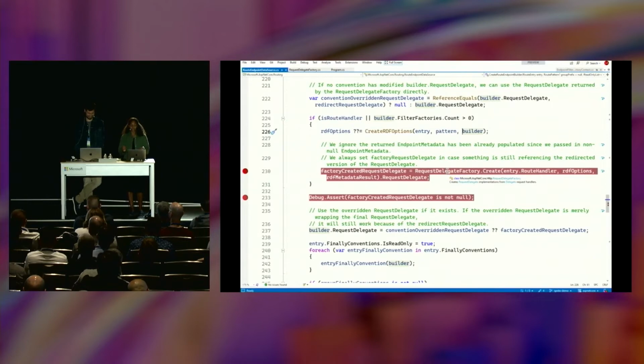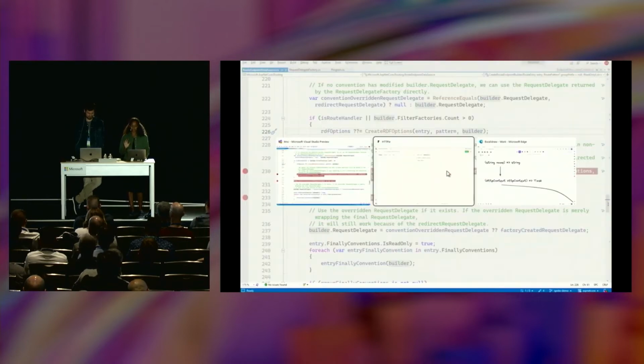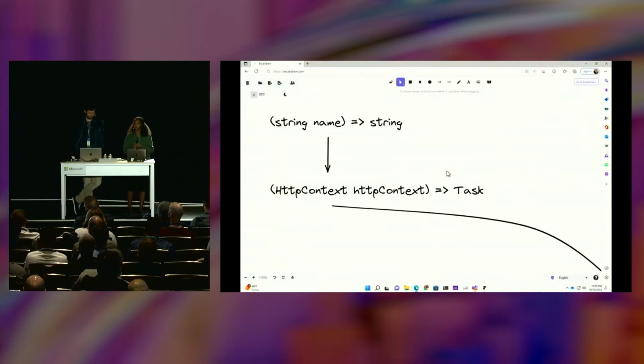Before we dive into the code, I wanted to really quickly segue into another Excalidraw that I created that'll give us a mind map to work with as we explore the code of the request delegate factory a little bit further. So again, what's it responsible for? It takes a delegate that looks something like this. This is the signature for my handler. It takes a string called name and returns a string. And I expect it to spit out a request delegate, which, as Stefan showed us earlier, takes an HTTP context and returns a task. So somehow we have to marry the two together.